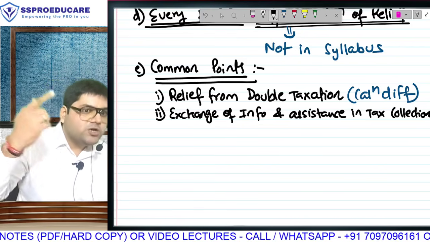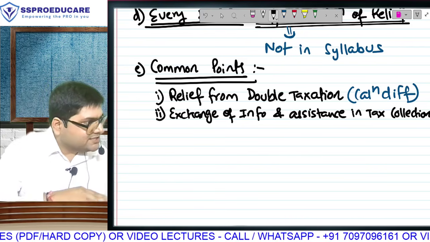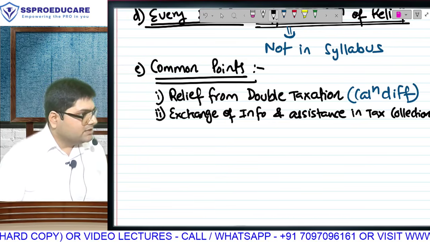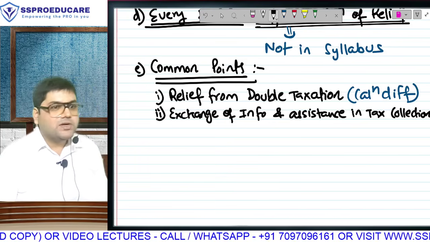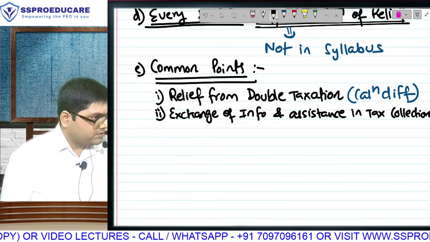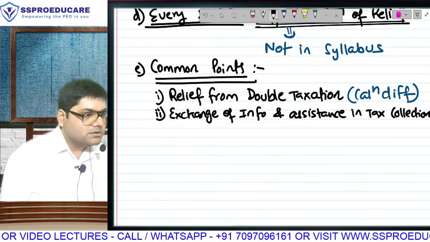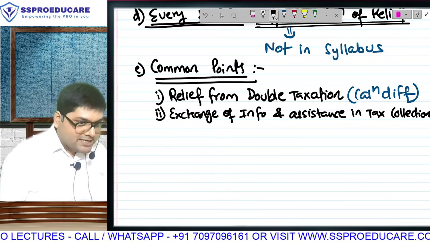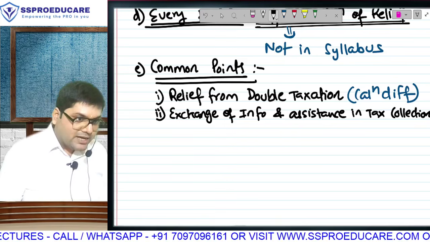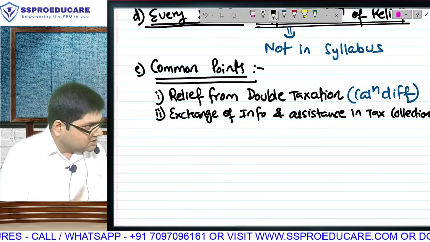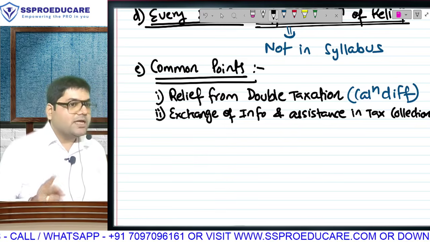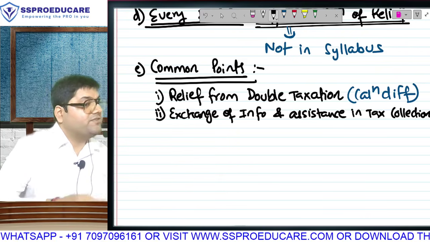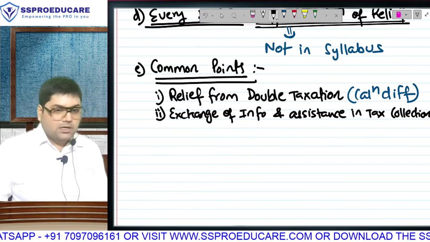बट दैट इज पॉसिबल ओनली इफ दैट गवर्नमेंट इज कोऑपरेटिंग, ओनली इफ देयर इज अ ट्रीटी, एंड इन दैट ट्रीटी वी विल राइट अबाउट एक्सचेंज ऑफ इंफॉर्मेशन एंड असिस्टेंस इन टैक्स कलेक्शन. सो व्हाइल इंडिविजुअल कैलकुलेशन ऑफ एवरी ट्रीटी विल बी डिफरेंट, बट क्या ब्रो, एवरी ट्रीटी विल हैव some common points, and bilateral relief में we have to learn those common points. Calculation may be different, but will every treaty have some relief? Hello, calculation may be different, but will every treaty have some exchange of information between the two governments? Pakka?